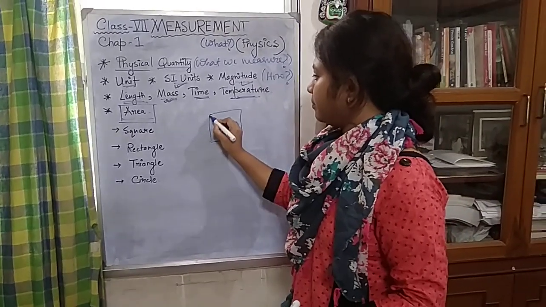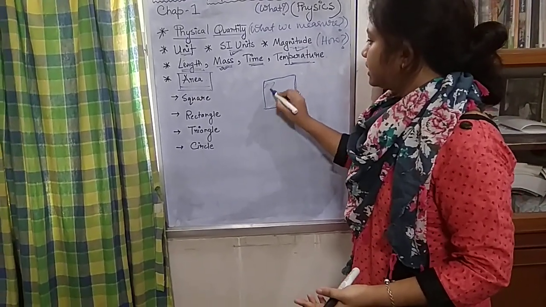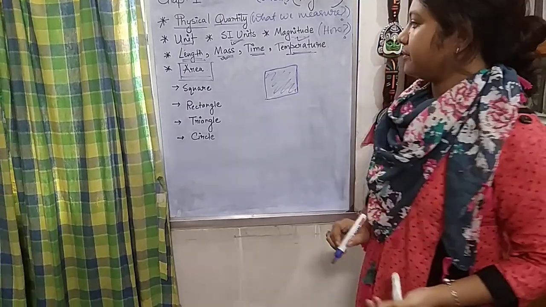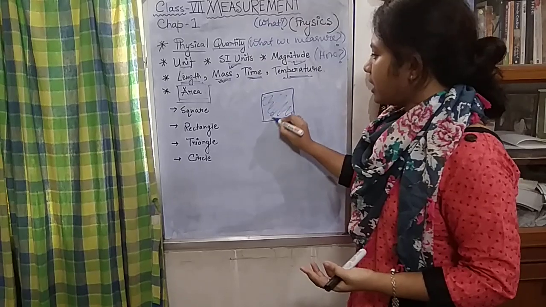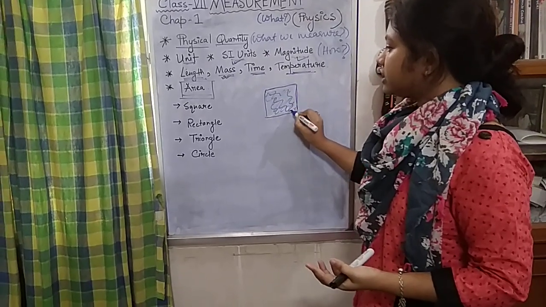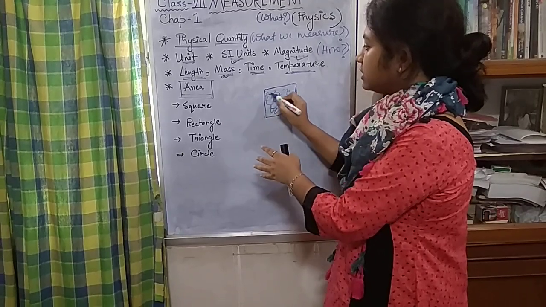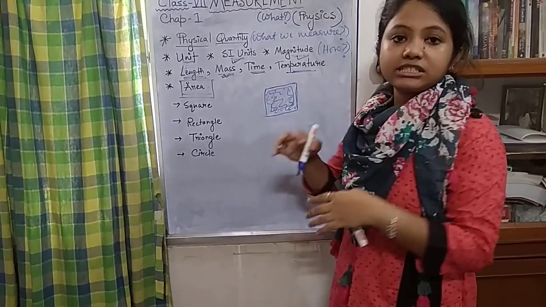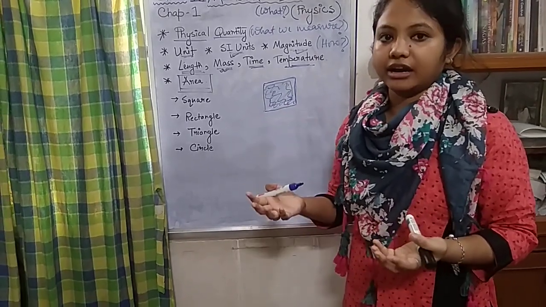So I have already drawn it irregularly. This is the place it has contained. What is the area of this shape? This is the place which it has occupied. This is what we call an area.